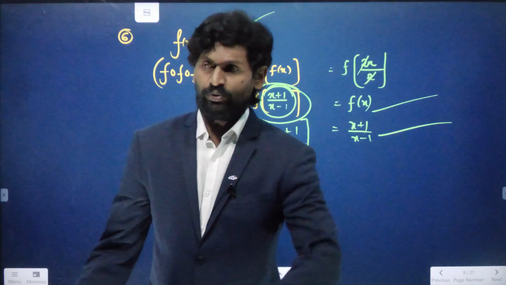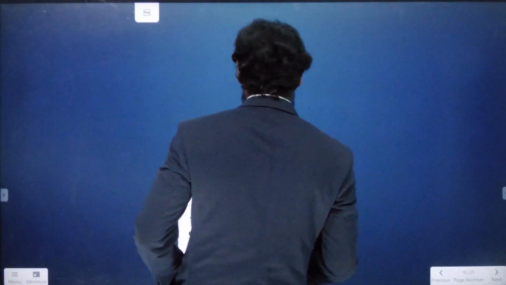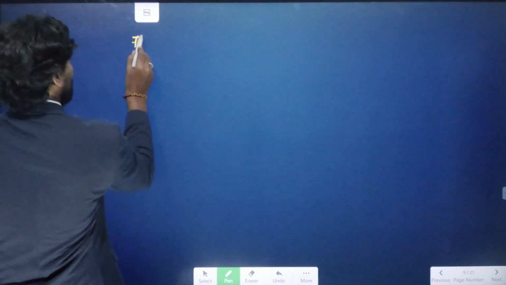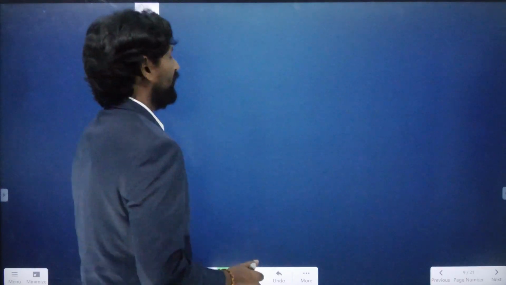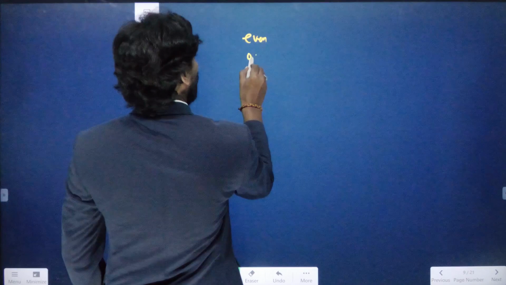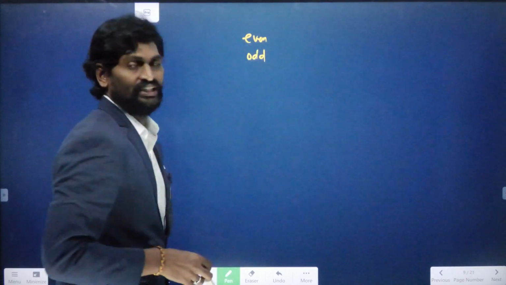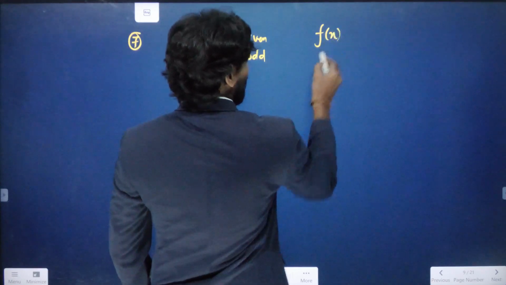Right. Let us move on to question number 7. The 7th problem asks for the even function among the following. So we need to discuss the even function and odd function. What is an even function and what is an odd function? For example, f of x is a function.